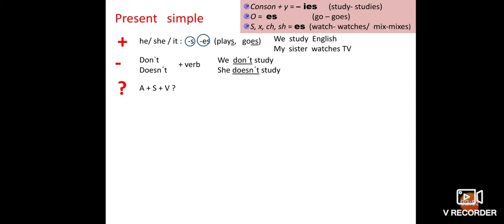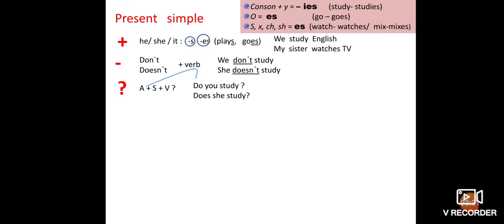In the same way, here we can see that a plus s plus v. So here we are going to ask, do you study or does she study? So here automatically we are asking that a is action.